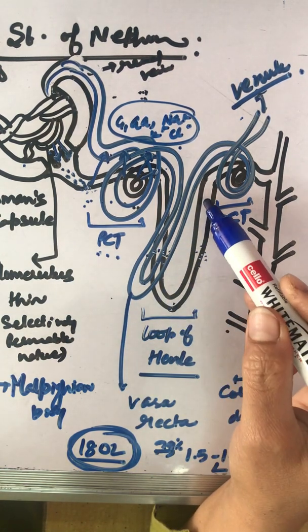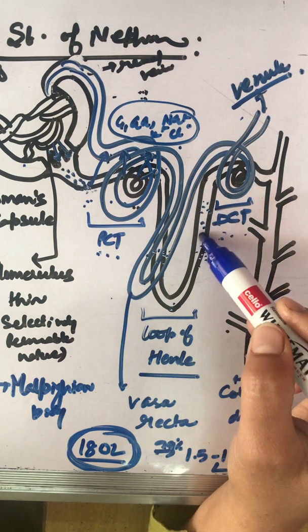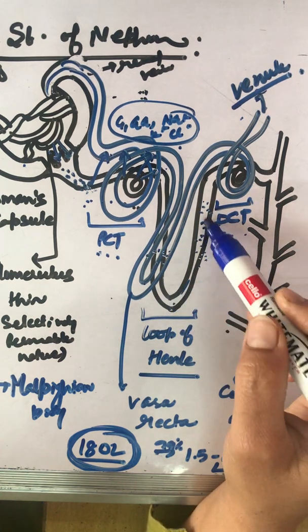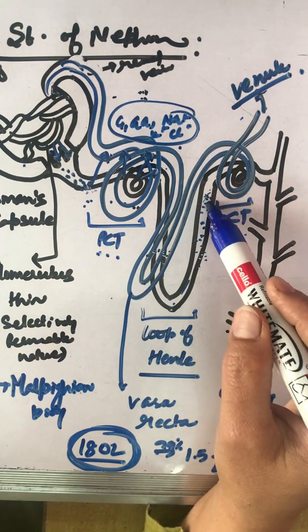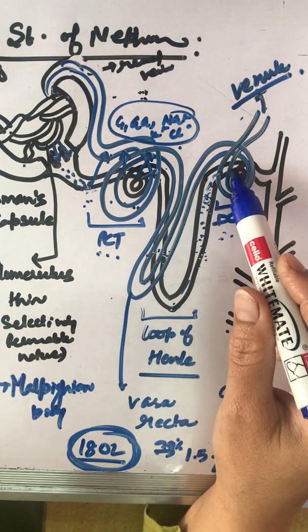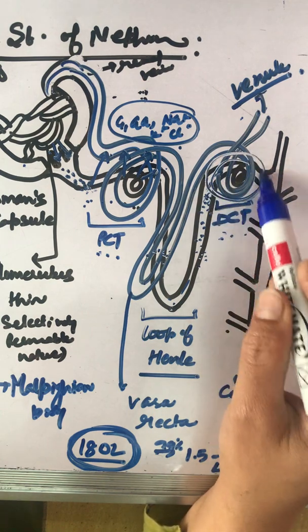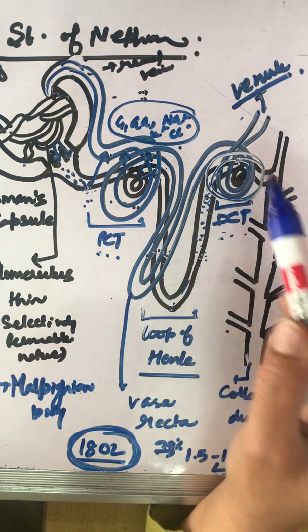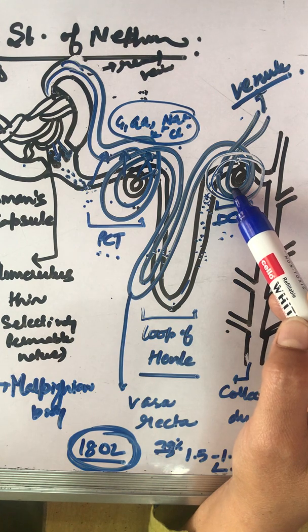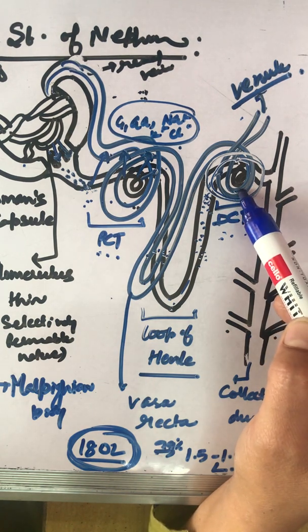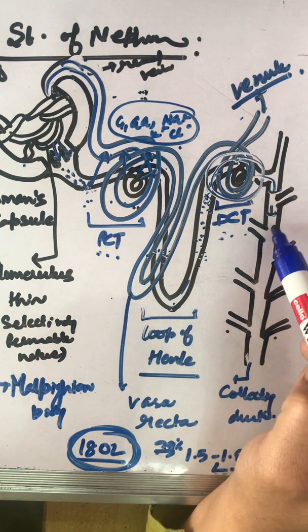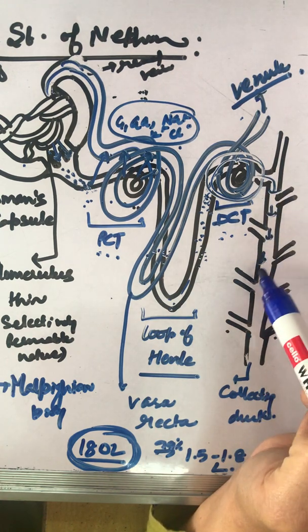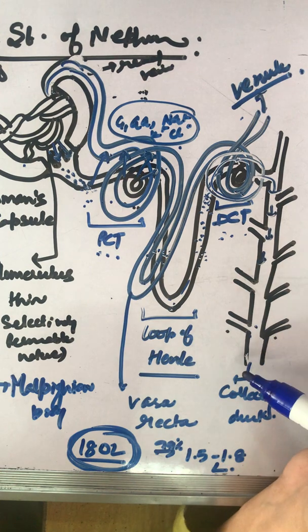This way the ions and the material moving out of this limb become highly concentrated. And this concentrated fluid, when it moves further, a second set of absorption takes place, and after absorption of maximum water and ions, the filtrate is sent to the collecting tubule, from where it is released into the ureters.